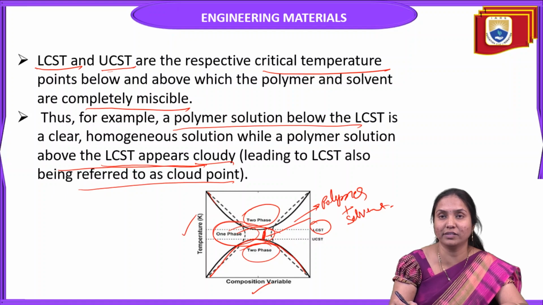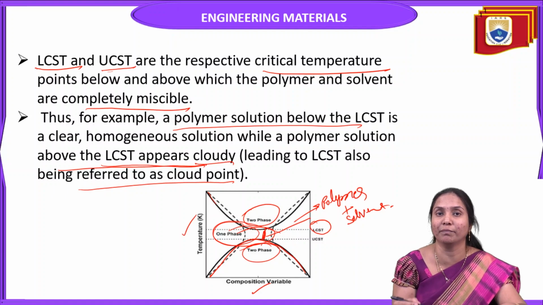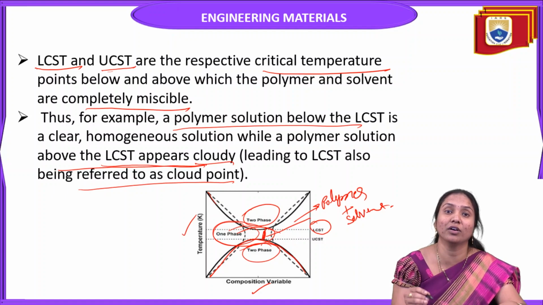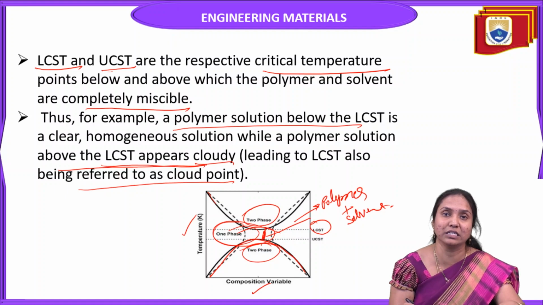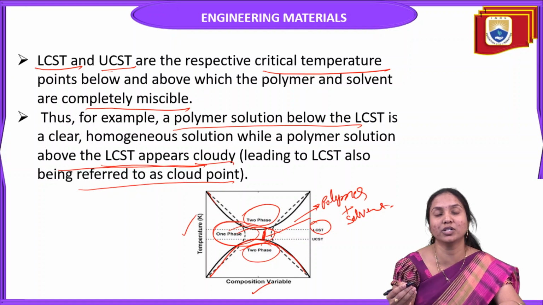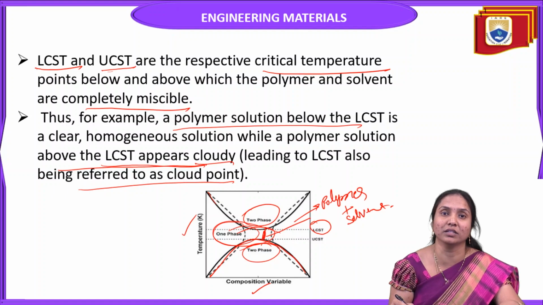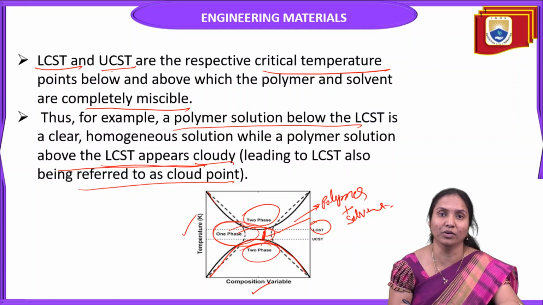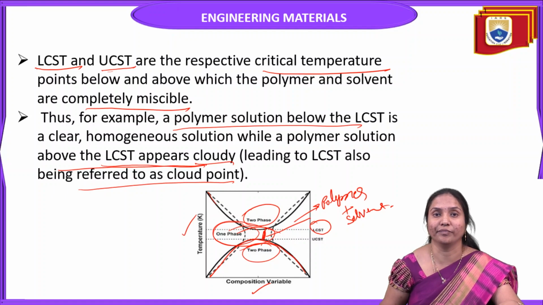That means simply we say below the lower critical solution temperature and above the upper critical solution temperature, the components of the mixture are miscible clearly. So it is a single phase or homogeneous system. But above the lower critical solution temperature and below the upper critical solution temperature, the compound cannot be seen clearly. It is not miscible. That means it has a cloudy appearance, and two or more binary systems are available. So that is the main difference between LCST and UCST.